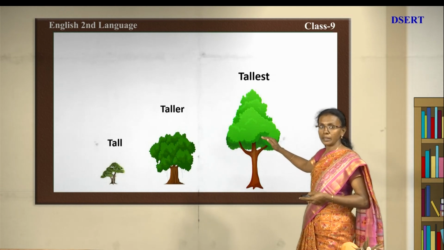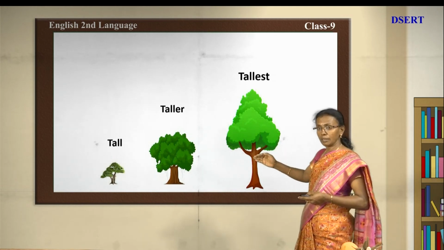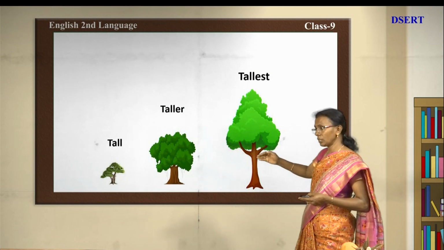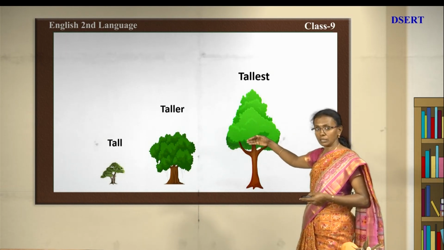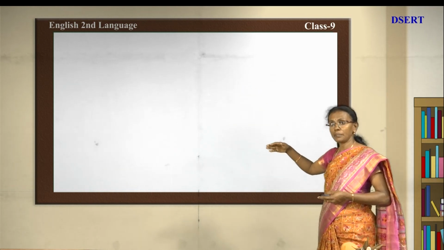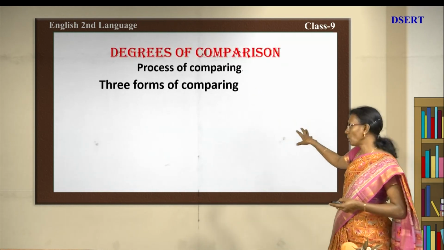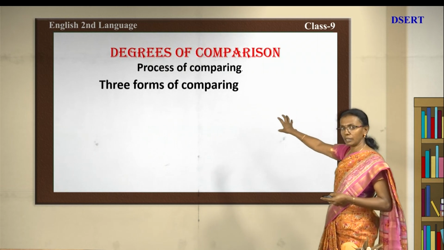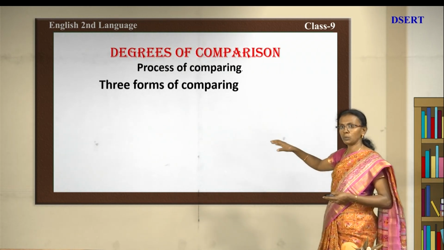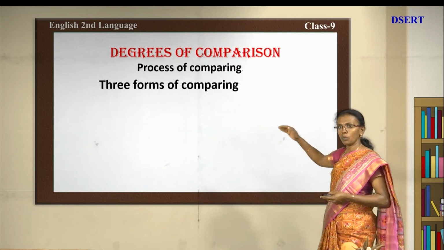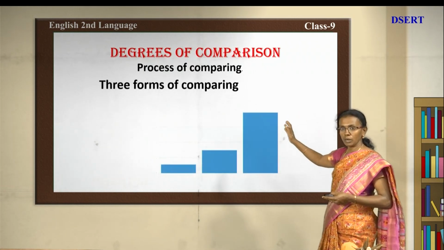So you can see three different types. The adjective has been developing, the process has been taking place. So these are nothing but degrees of comparison. We are comparing the adjective in three degrees. What are those three? We will see.